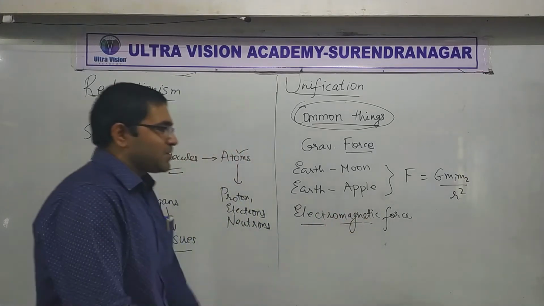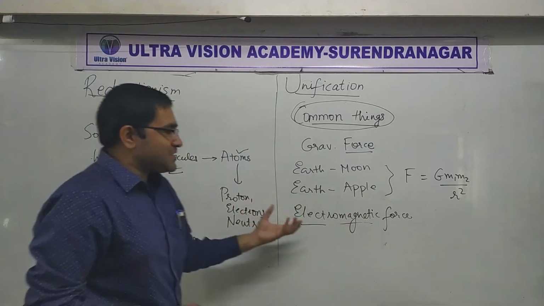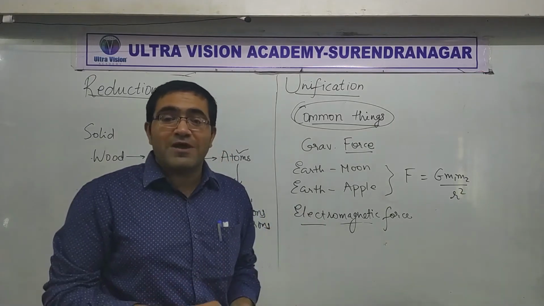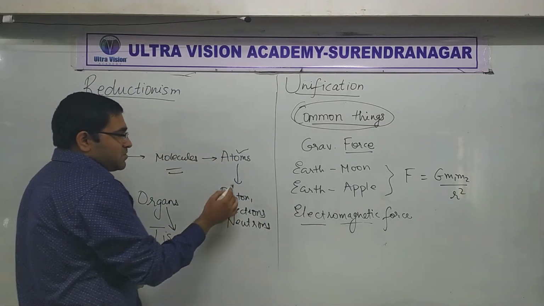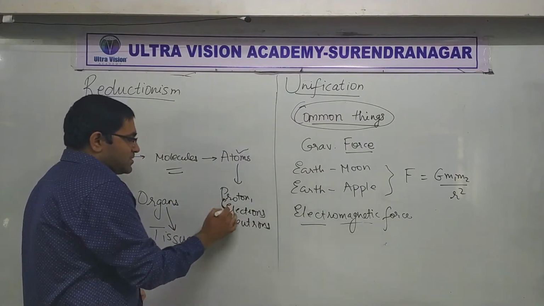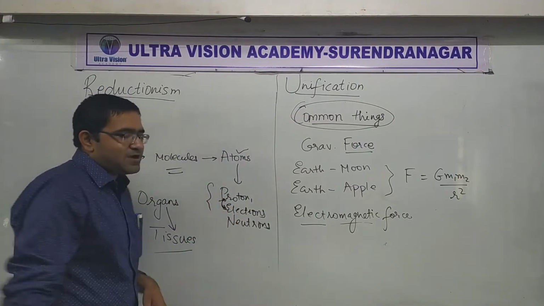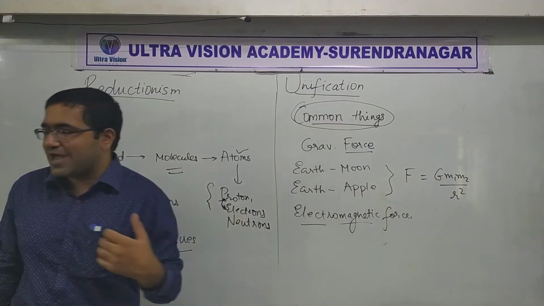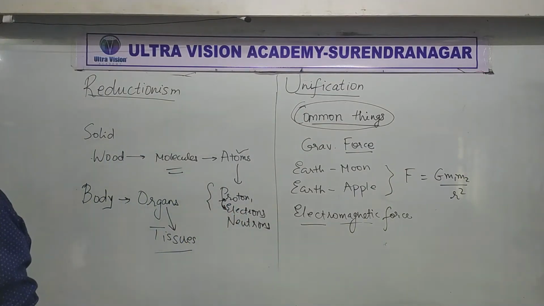Now, like I said, this electromagnetic force is also everywhere. For example, inside atoms, protons and electrons are attracting each other. Protons and electrons attract each other by this force because they have charges. Protons have positive charge and electrons have negative charge.